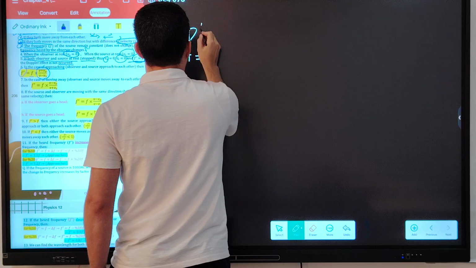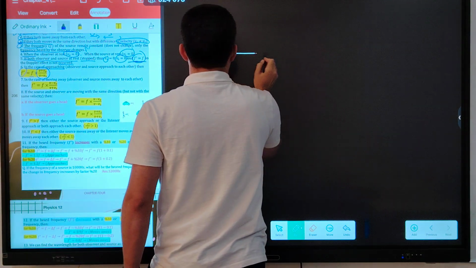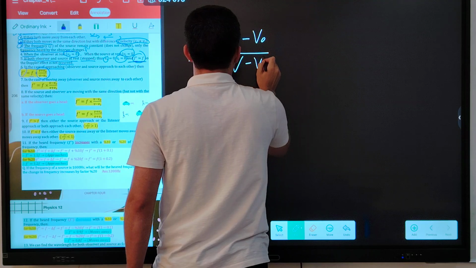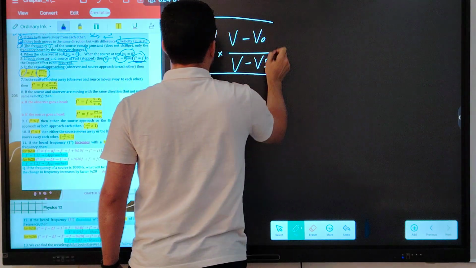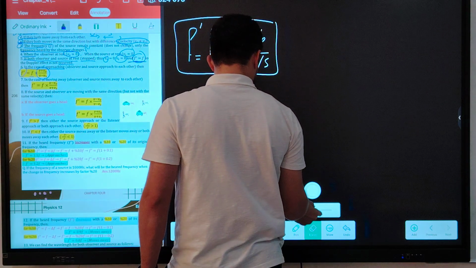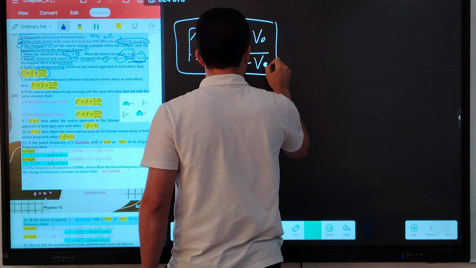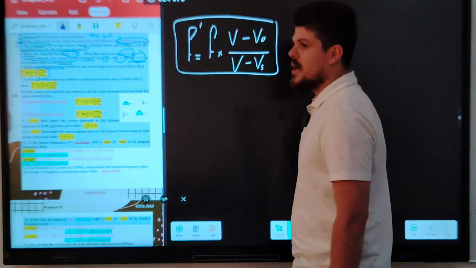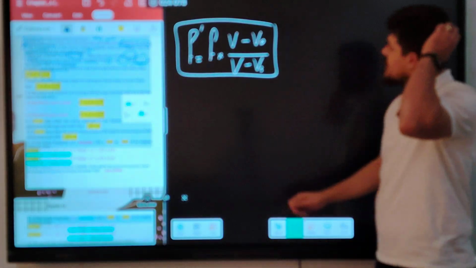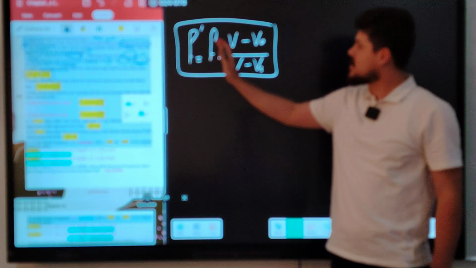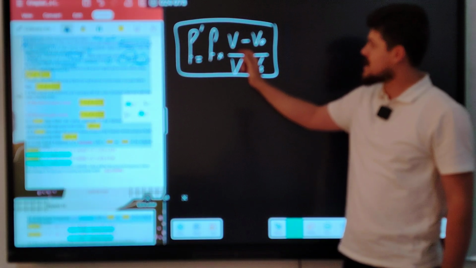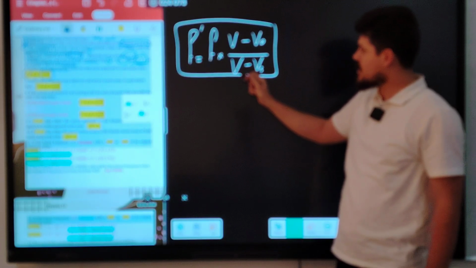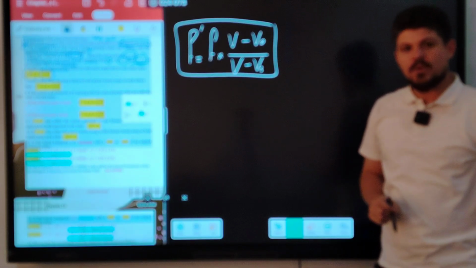F prime is equal to F times V minus V naught over V minus Vs. The main equation of the Doppler effect: F prime is equal to frequency of the source, times speed of sound in the air minus speed of the observer, over speed of sound in the air minus speed of the source.